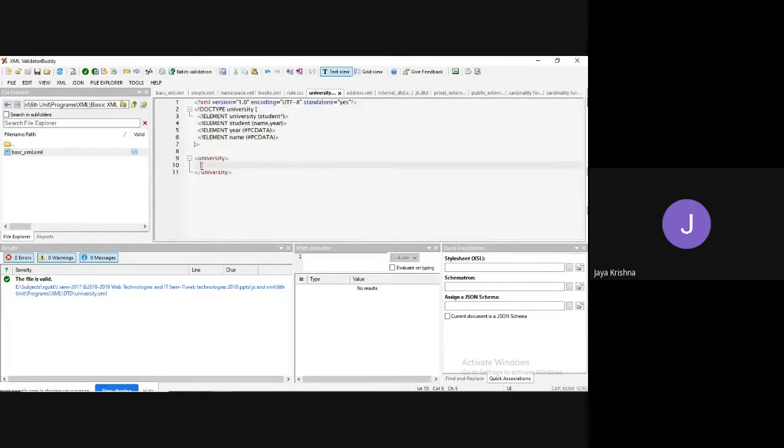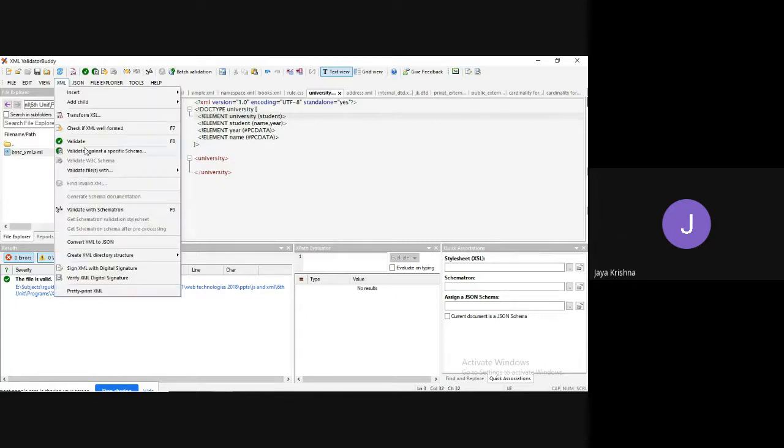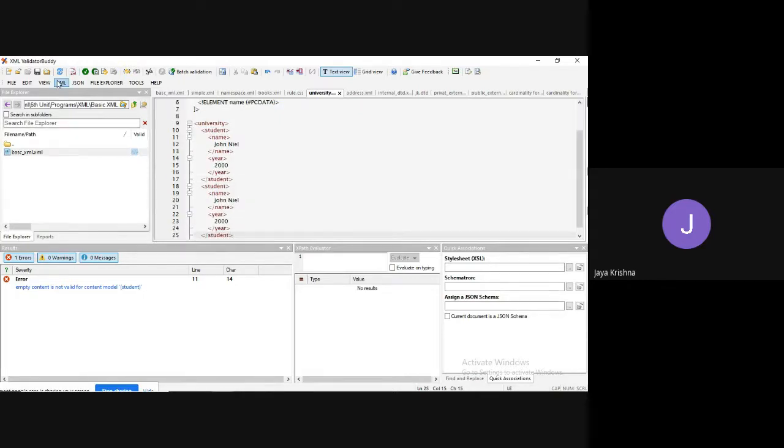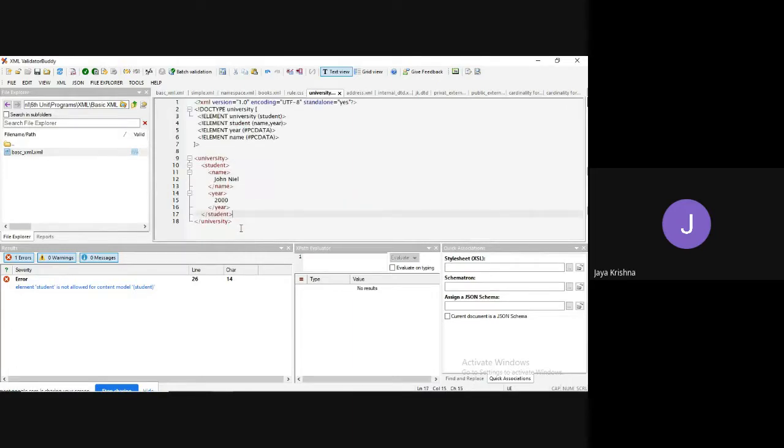No problem. Okay, fine, guys. For example, instead of the student star, I have saved it now and I'm trying to go for XML. Click on validate. Now, what is it saying? Empty content is not valid for the content model student because it is expecting at least one element student, but we are not providing at least one student. That is the reason it is showing an error. If I save this like this, now also we'll get an error because it is expecting only one student, but we have given more than one student.